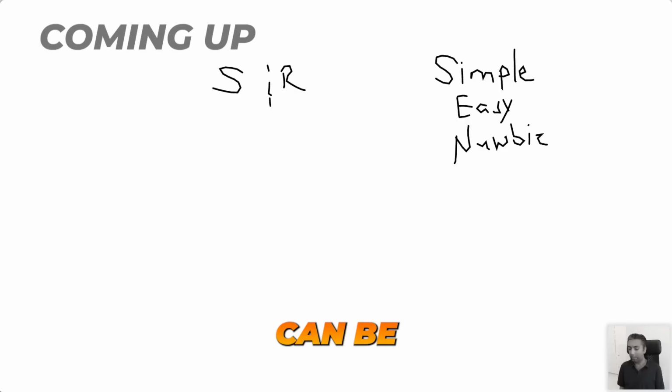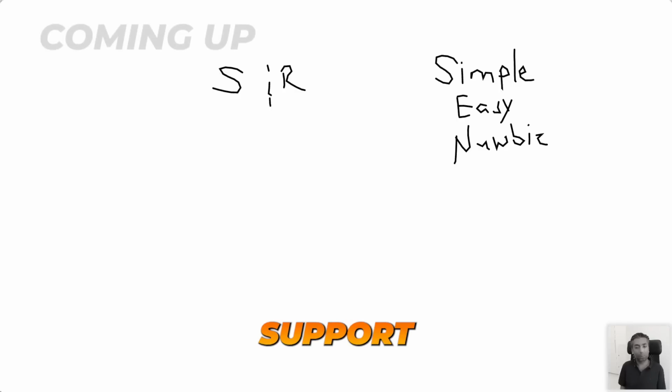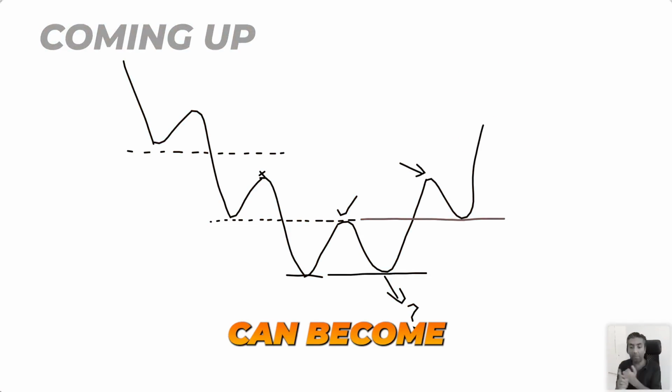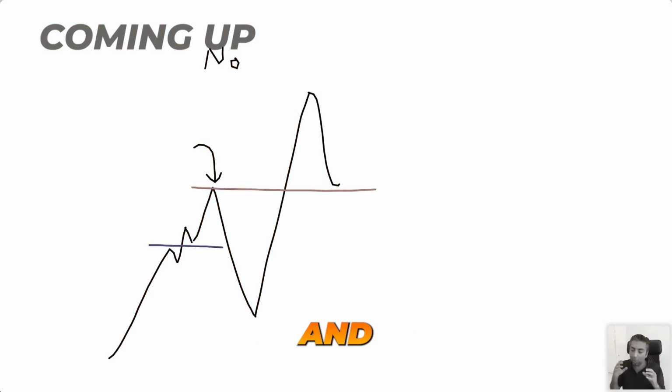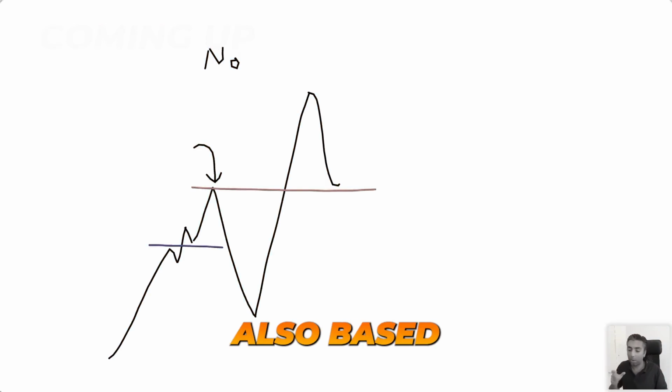Do you think trading can be done with just support and resistance? Resistance can become support, and support can also become resistance. Support and resistance becomes more clear also based on intensity. Today's webinar is going to be about can you actually use just support and resistance to trade?